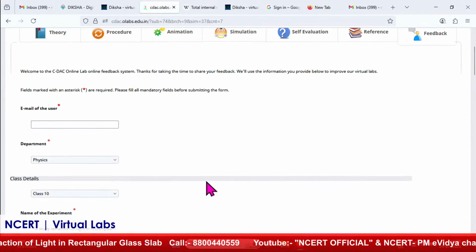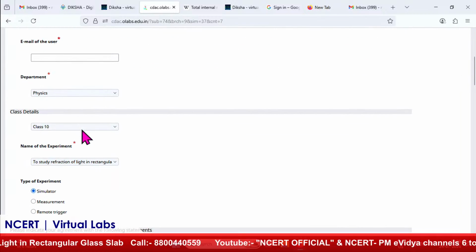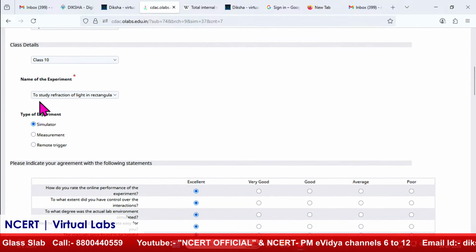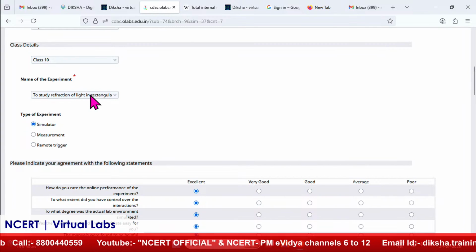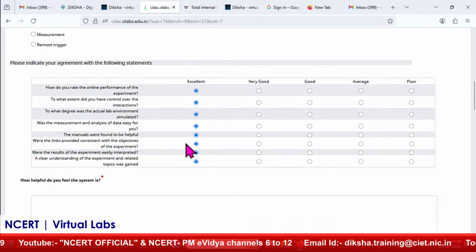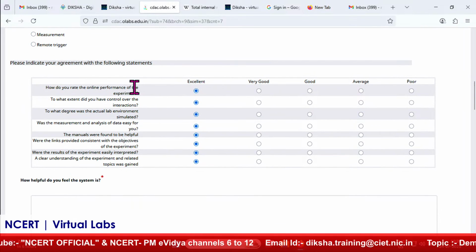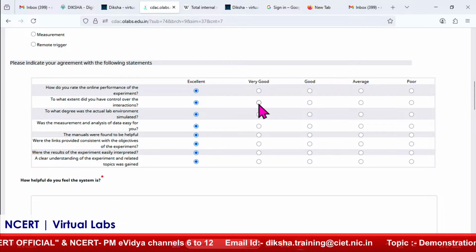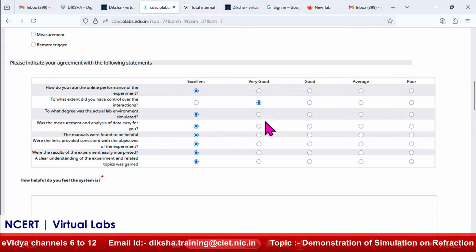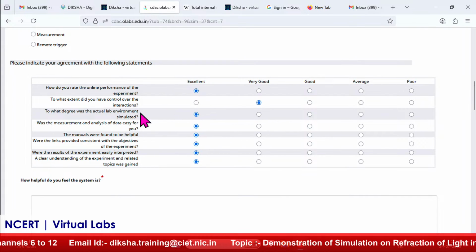See, one more feature is there. This is a feedback form. Here the email of the user, department, and class detail, class 10th, are there. The name of the experiment is already mentioned over here: to study the refraction of light in the rectangular glass slab. Type of experiment, simulator. So whether they want some changes, they can mark here whether it is very good, or they want changes to average, they can give their choice of feedback against